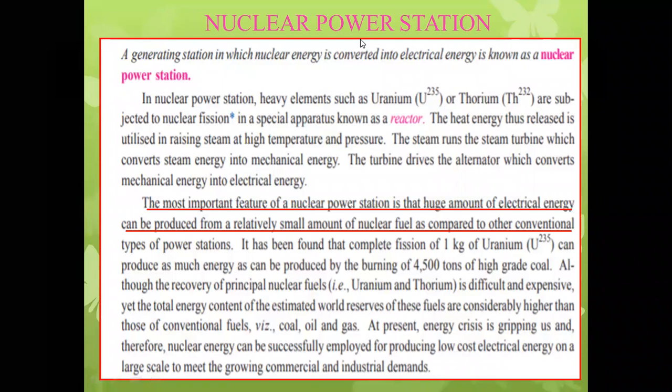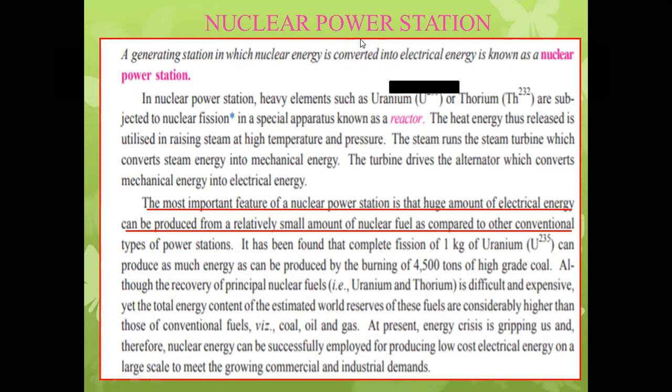At present, an energy crisis is gripping us, and therefore nuclear energy can be successfully employed to produce low-cost electrical energy on a large scale to meet growing commercial and industrial demands. The energy crisis is specifically the scarcity of fossil fuels and the limited capture of renewable energy sources.